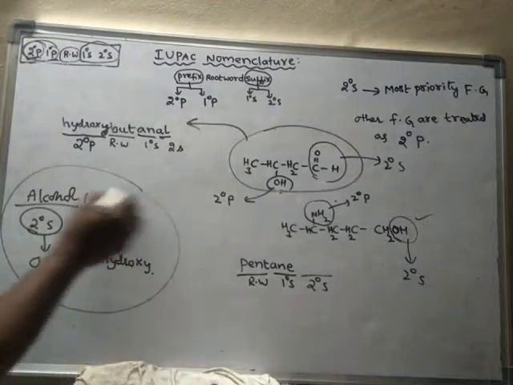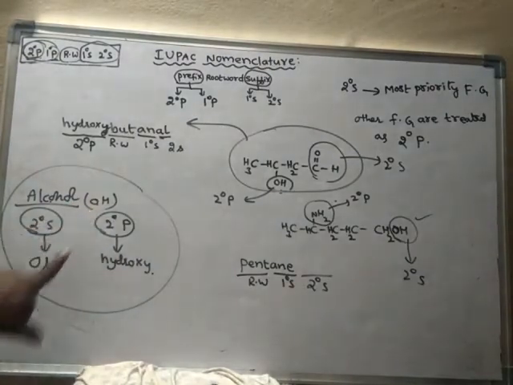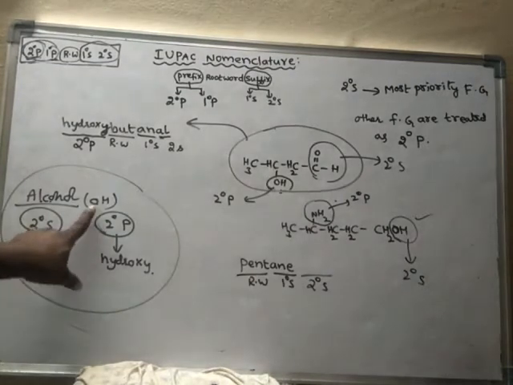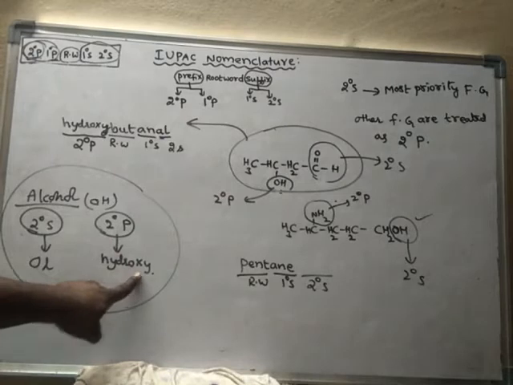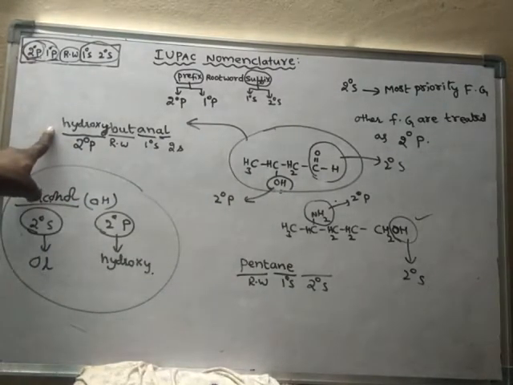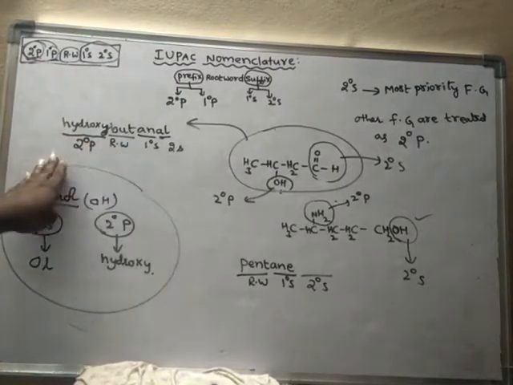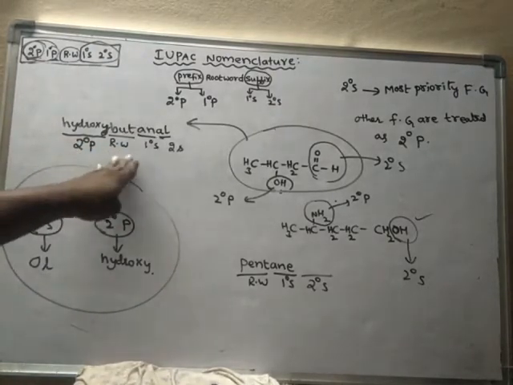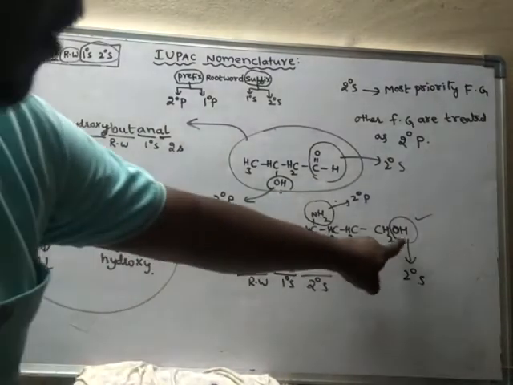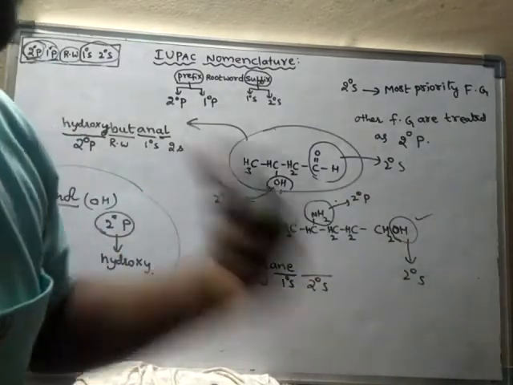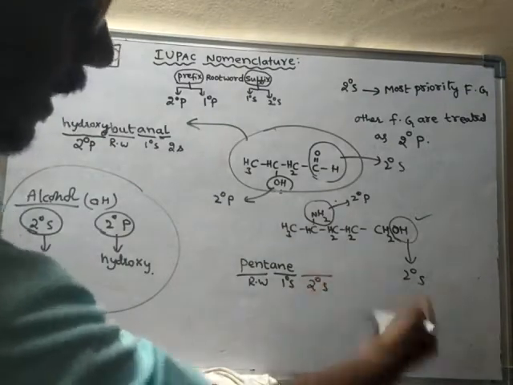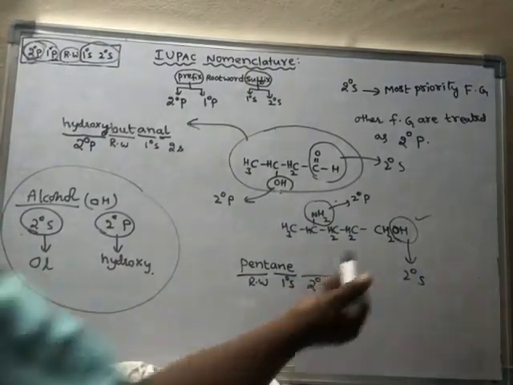So in case of alcohols, if alcohol is appearing as secondary suffix, we write ol. If alcohol is appearing as secondary prefix, we write hydroxy, and that should be written before the root word. But here the OH group is the more priority functional group, hence it appears as secondary suffix, at the end of the name.